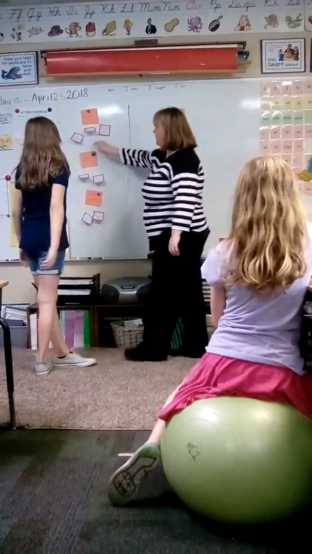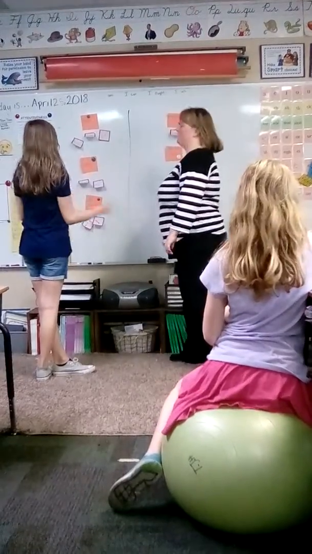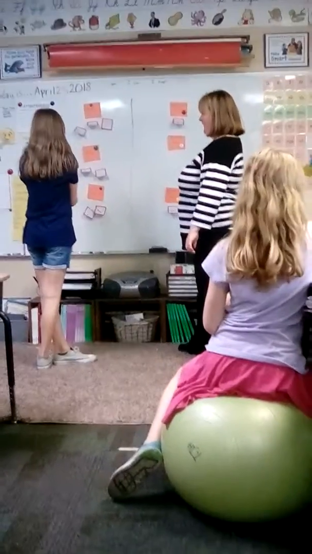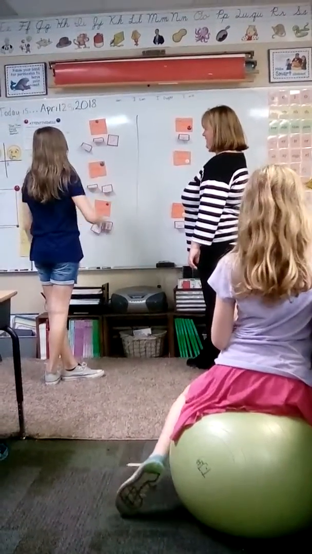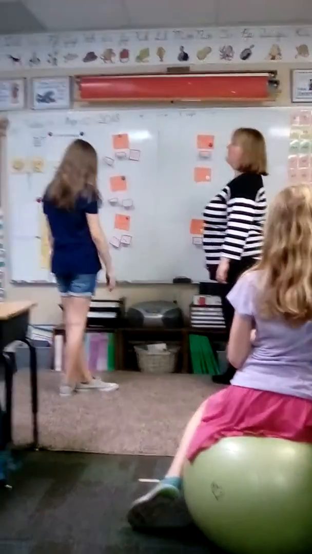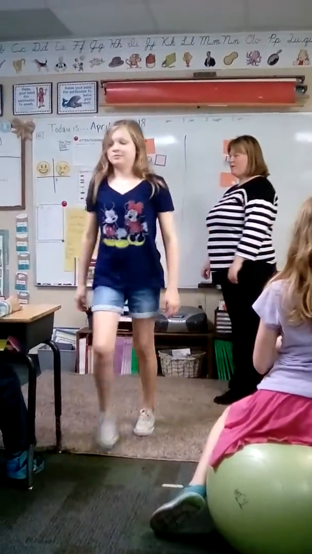Good, what makes this one a line? It's like straight and it keeps going and it has the arrow. Very good. Okay, Chloe?